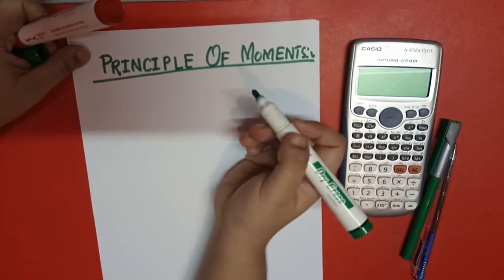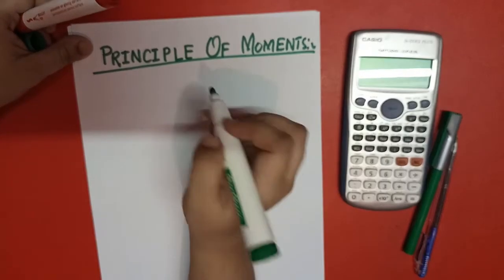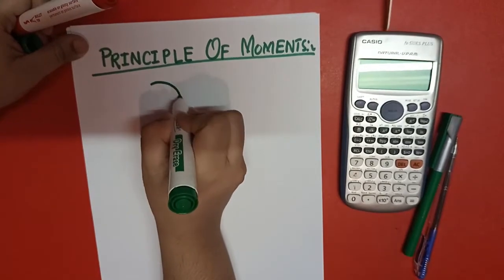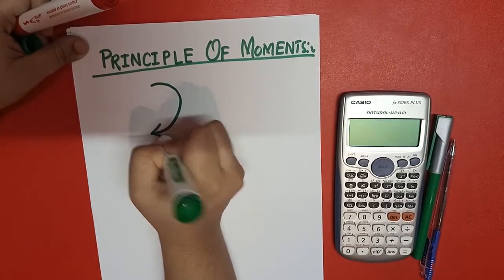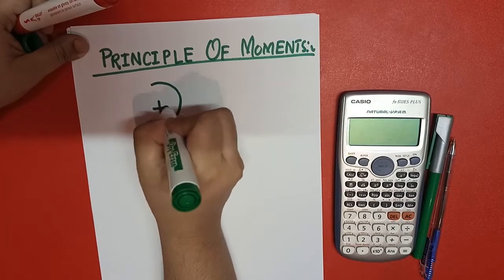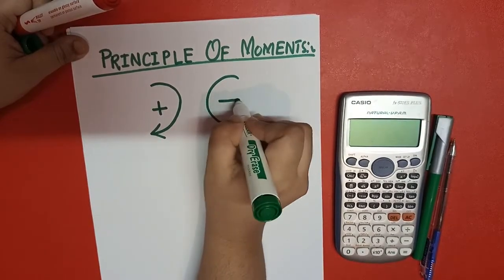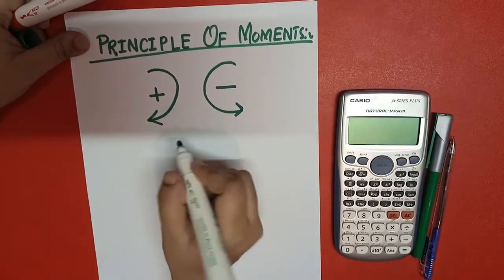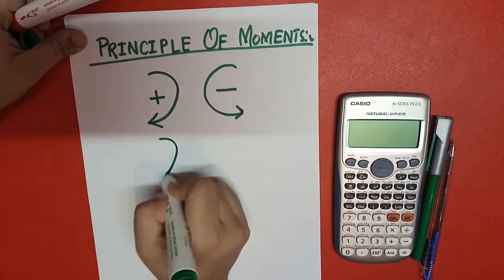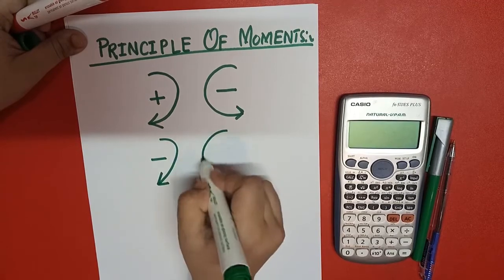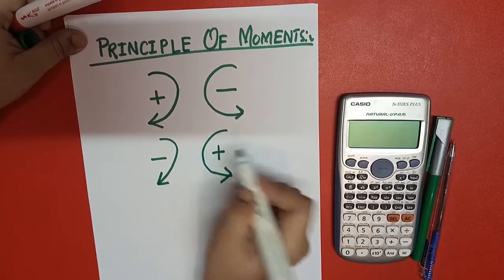It may be clockwise or it may be anti-clockwise. If you are taking clockwise as positive, then you are taking anti-clockwise as negative. If you take this as negative, then the other should be positive. It's up to you, it's your own choice.